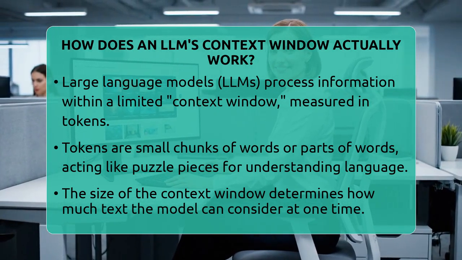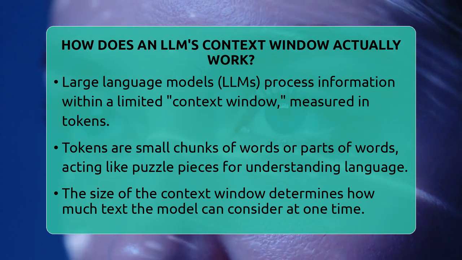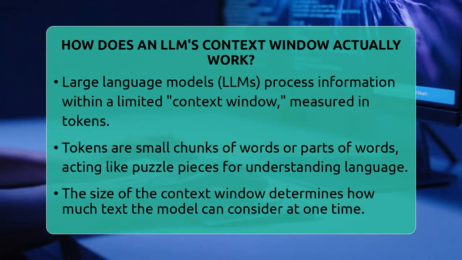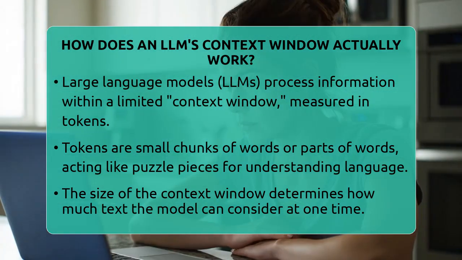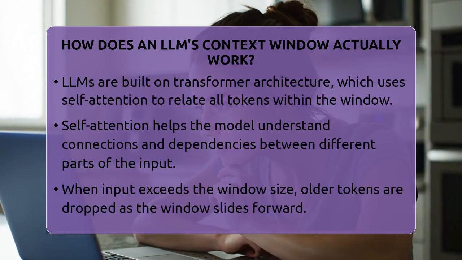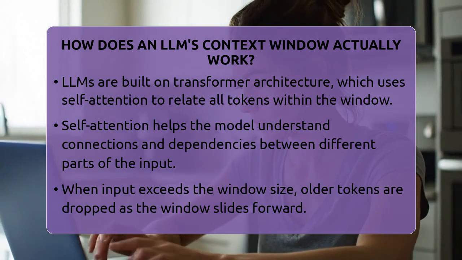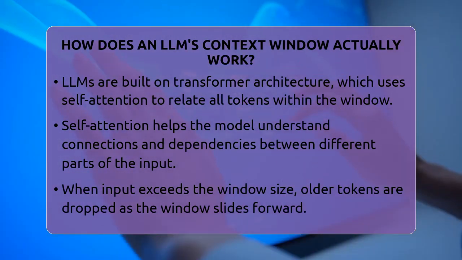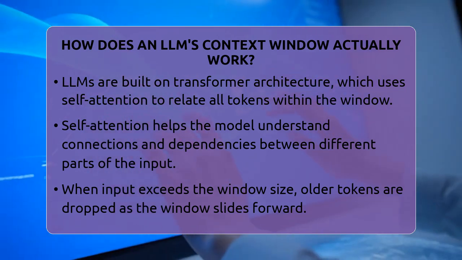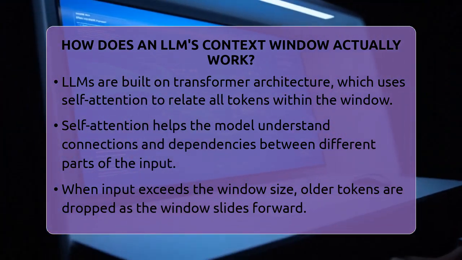These models are built on transformer architecture, which uses a method called self-attention. This means the model looks at all tokens within its window and figures out how they relate to each other. It's like a person reading a paragraph and mentally noting which parts connect or influence each other. This process helps the model understand the meaning and dependencies in the text.